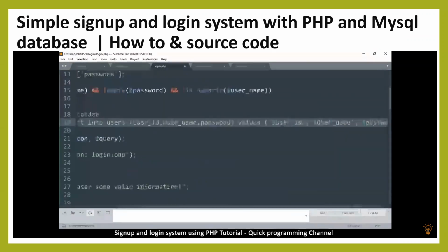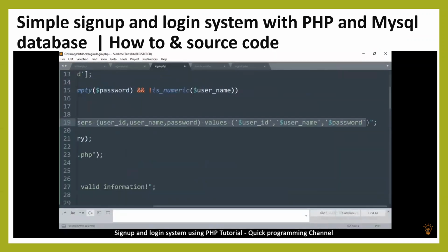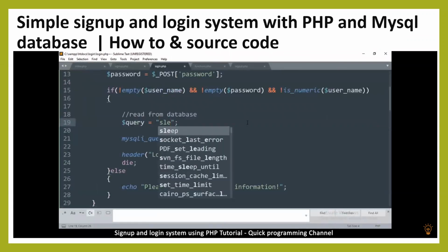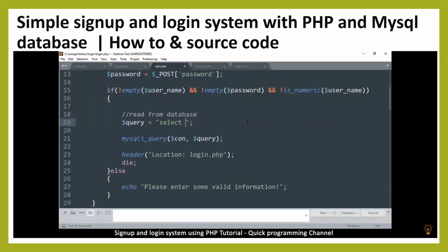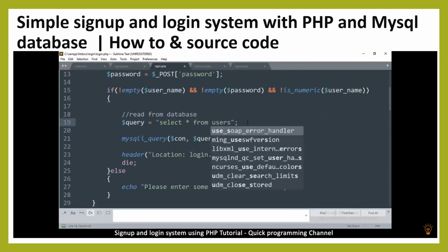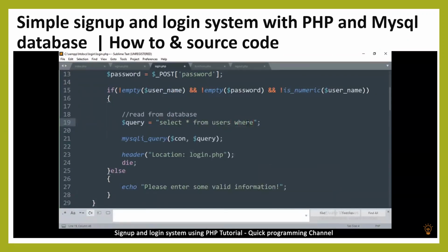And then we need to change the query now to something else. So the query will read as follows. Select star from users where username is equal to username.